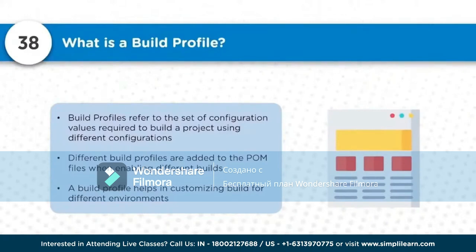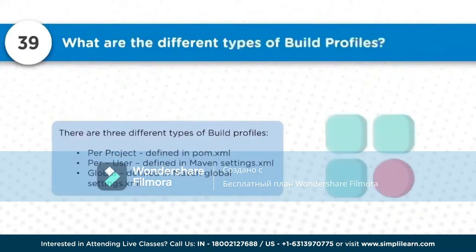That's a very important aspect to be considered when we talk about the build profile. Whenever you want to do some customizations and proceed with the setup, that's where it's utilized. Next, what are the different types of build profiles available? Build profiles can be done per project. You can also do build profiles in the settings.xml file, and if you want to do it in the global settings.xml file, you can do that as well. So there are different ways in which you can do the customization, and once it is done, you will have different ways of doing the setups and configurations.